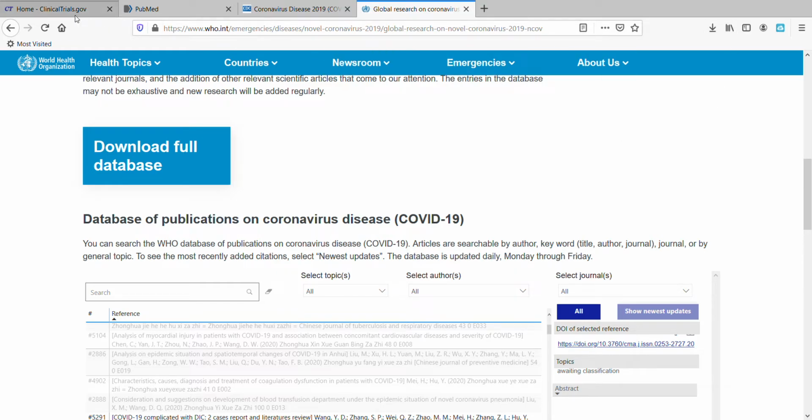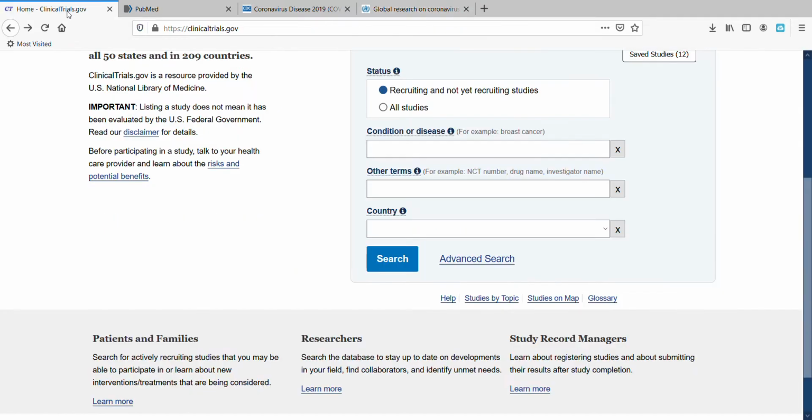The other two sites I want to show you, I'm going to cover separately in videos for my patient advocate, non-coronavirus audience, but I want to touch on them really quickly because clinicaltrials.gov will also allow you to look up studies that are ongoing in coronavirus, but also other conditions as well. And it's important that you can look these up, and especially if you're looking up previous studies on coronavirus, but not the coronavirus 19, for example.